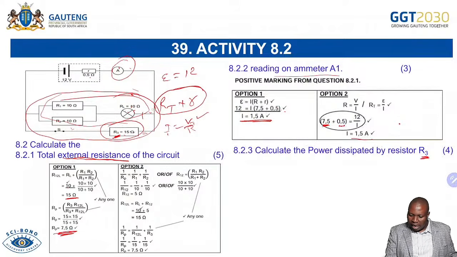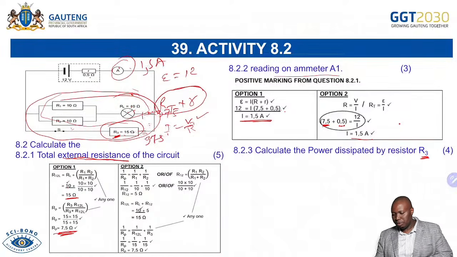Remember, we said when that current comes here, it's going to split. So it's important to know that, okay, it's 15 ohms for the first branch, and another 15 ohms this side. So because the resistance are equal, the current will split equal. So we have 1.5 amperes is going to split equally when it comes here, which means it will be 0.75 that comes here and 0.75 that comes there. So you're able to get that.